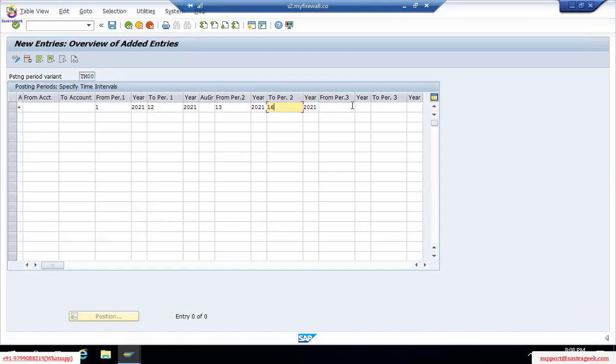And this one, from period 3 to period 3, is for controlling. We can give the controlling open end periods from here itself. These 2-3 fields are add-ons in S4 HANA from SAP. In ECC you will never find this period 3. Here it comes up for controlling as well: 1, 2, 3, 4 columns with period 3.